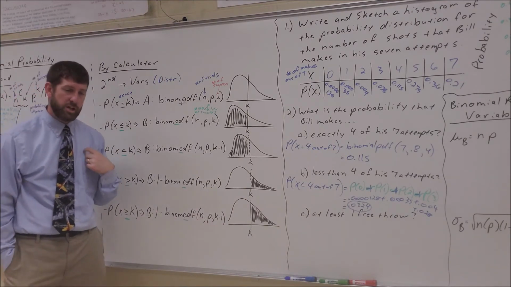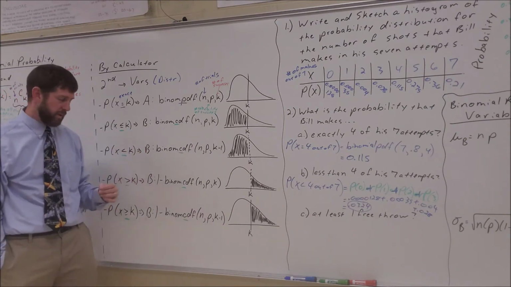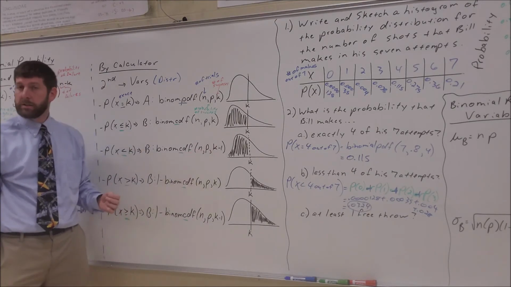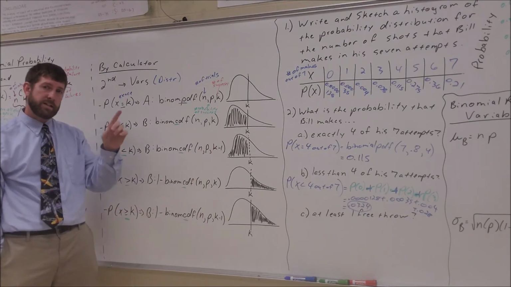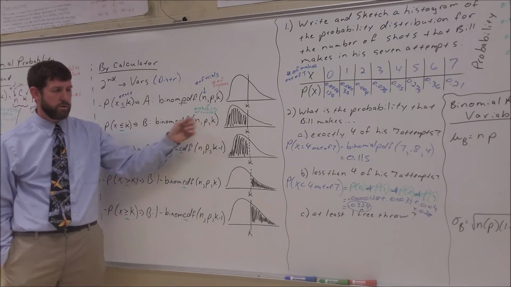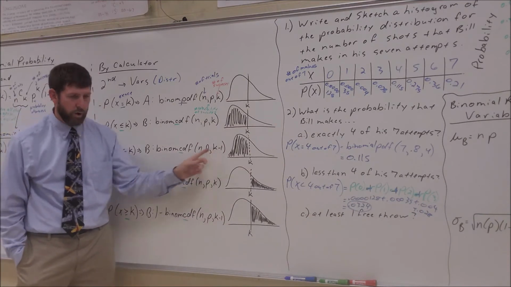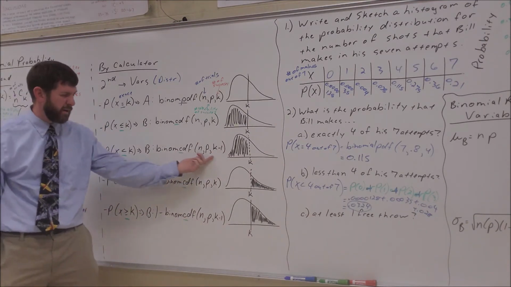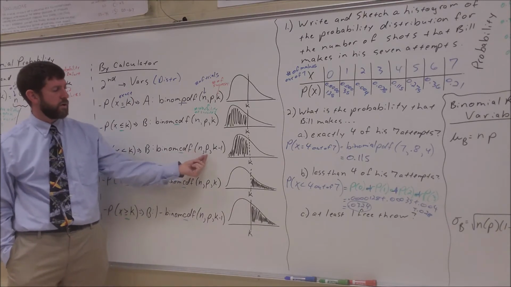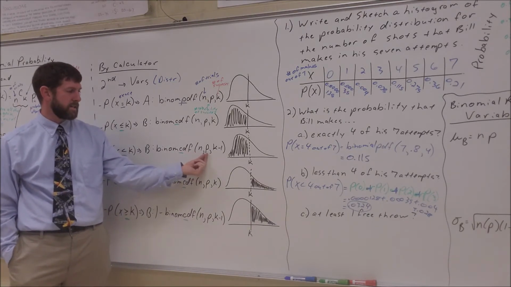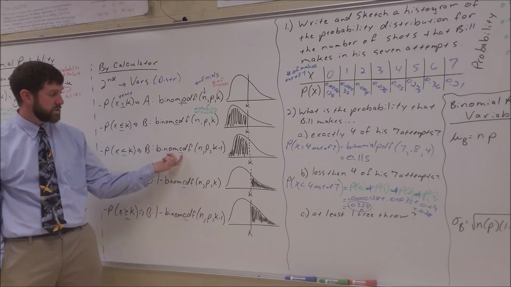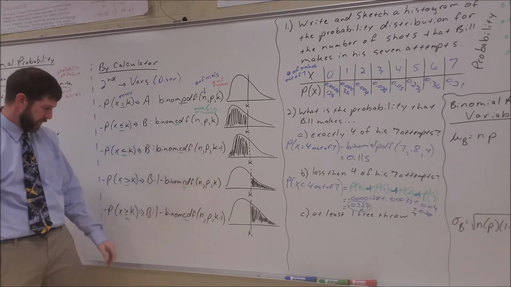So the way we adjust, because binomials are countable, discrete and finite, is we just subtract 1. So less than 4 is the same thing as less than or equal to 3. I'm just going to take one number off my number of successes. So that's what that right there means: binomial CDF with 7 trials, 0.8 success rate, and 3 or fewer successes. So CDF means this number or fewer.